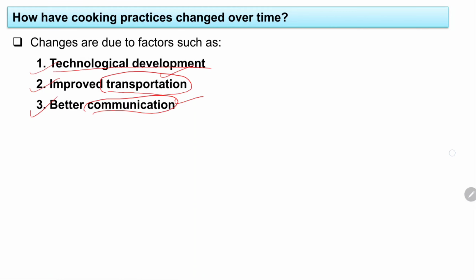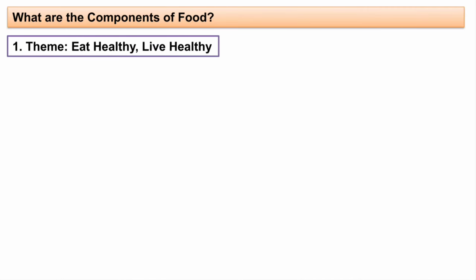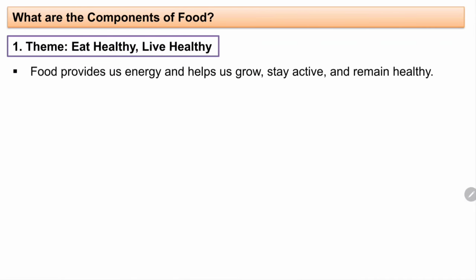So I hope this is clear. Now let us see about the components of food, okay. What are the components of food? That is the main topic that we are going to see. The theme: say there is a food stall going on in the school, isn't it? And the theme was eat healthy and live healthy. I have just written that one here, okay. Food provides us energy and helps us grow, stay active and remain healthy.